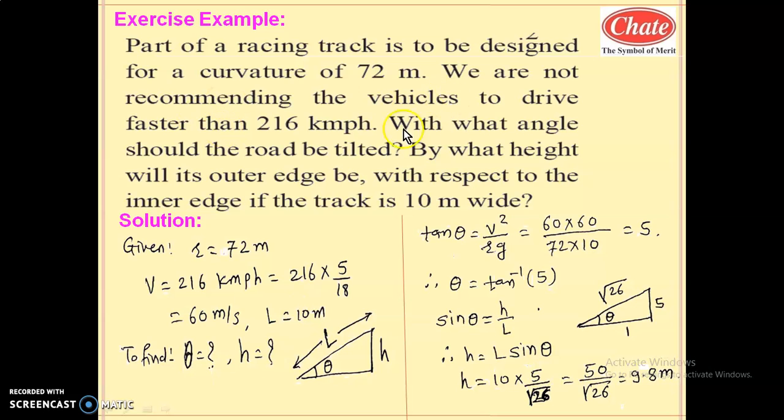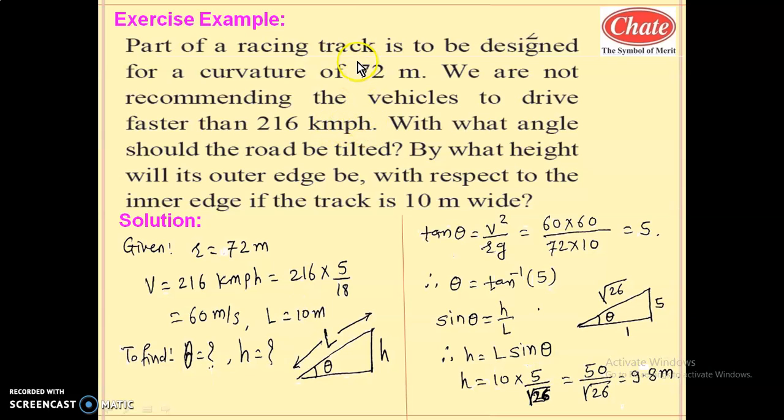Let us study one example for this banked road. Part of a racing track is to be designed for a curvature of 72 meter. So curvature of 72 meter means this is the radius. Radius is 72 meter. We are not recommending the vehicles to drive faster than 216 km per hour.